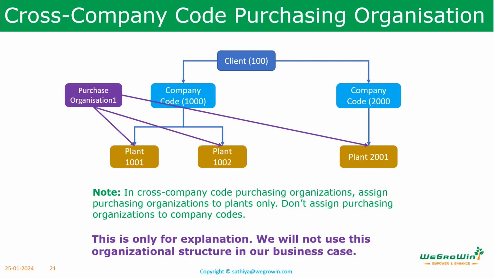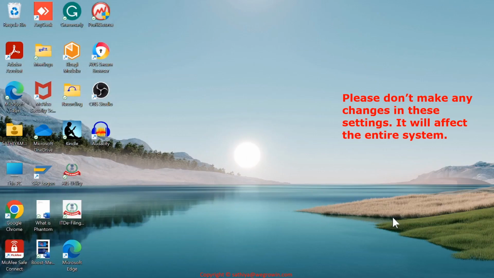So within the company, for all the plants, the purchase organization can be used. The third one we are discussing is where we are not assigning this purchase organization to any company code. It is directly assigned to all the plants so that it can be used for all the plants there, right? Only one purchase organization. So please have clarity here. But in our business case, as we discussed, we are going to use the cross plant, not the plant specific or cross company. Now we'll see the definition of purchase organization and their assignment to the plant and the company code, how it is done.